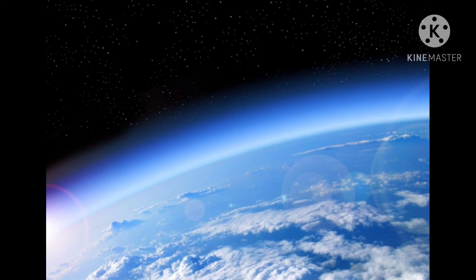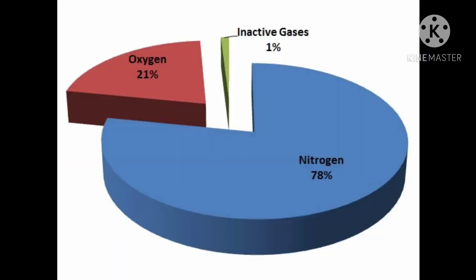Different types of gases make up the atmosphere. The major gases are nitrogen 78% and oxygen 21%. The other gases like carbon dioxide, hydrogen, helium, argon, and ozone are present in small amounts.